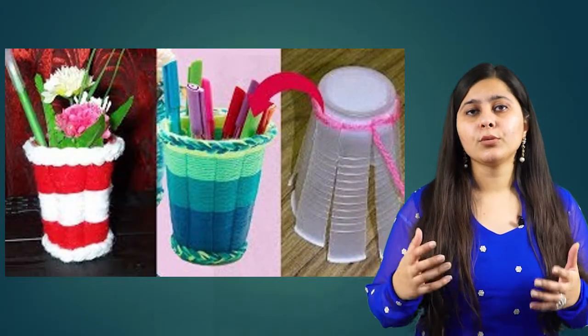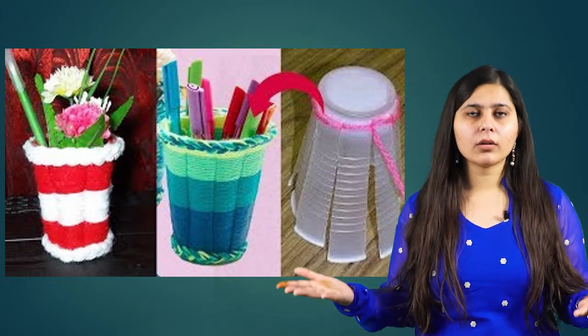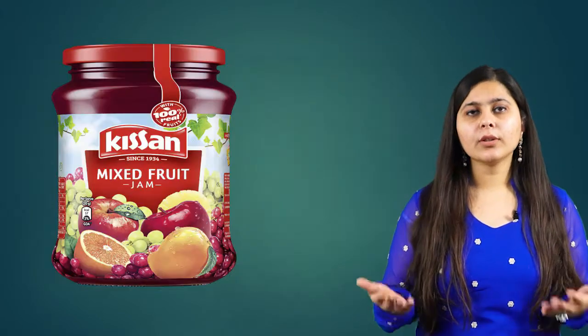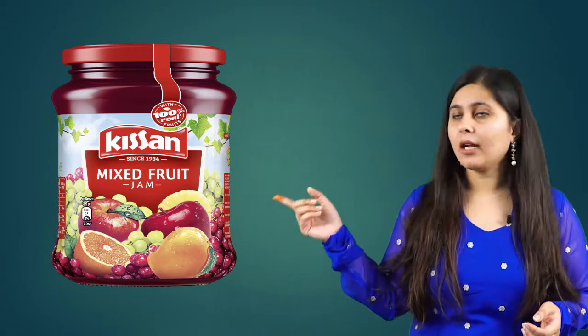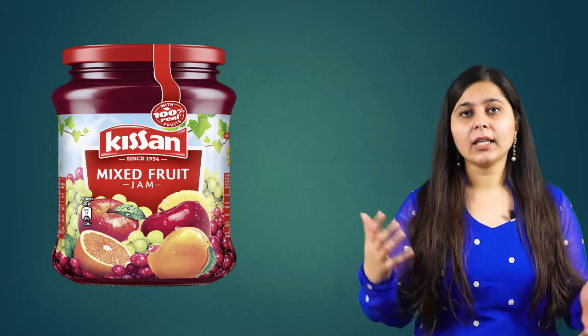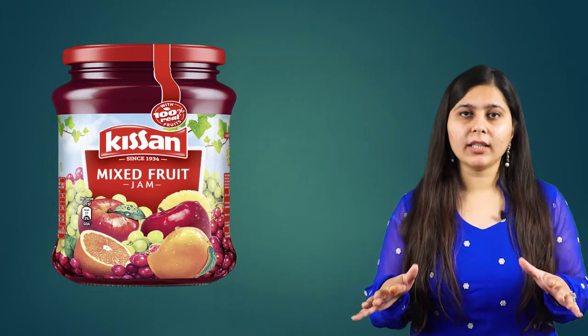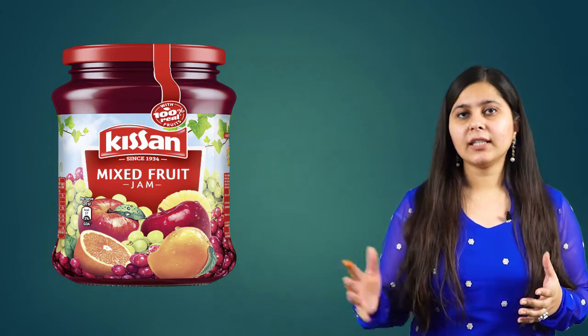Suppose we store our pens in a pen stand. What will we do? We'll go to the market and buy a costly pen stand. But we don't know that we can use the same glass jar as a pen stand. So that means we are reusing the thing and we are not collecting new things. So the waste material that is being generated from our house can be reduced.